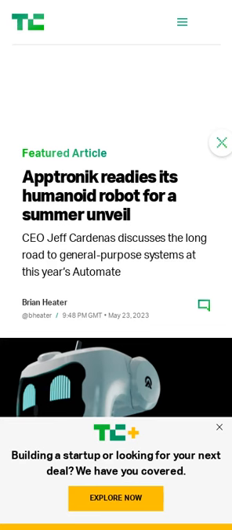Apptronik is developing a general-purpose robot. It currently has two halves of a robot. Astra is an upper body designed to be mounted on another robot, and Draco is a set of robot legs. The company's approach is markedly different from that of Tesla's Optimus. Apptronik will be exploring a Series A funding round following the unveiling of the full robot this summer. The article contains photos and videos of both Astra and Draco, as well as other technologies that Apptronik has developed.